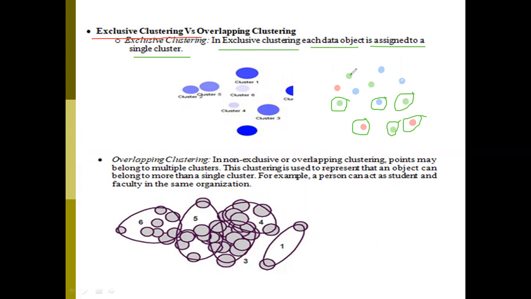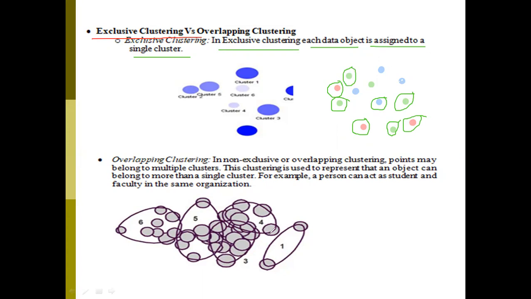How many clusters have I framed here? 6 clusters. So in total 12 data points are there. So now automatically I can make these all 12 clusters. This is about exclusive clustering.